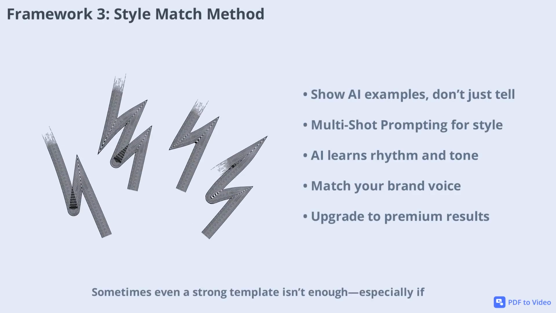Sometimes even a strong template isn't enough, especially if you want a specific style or brand voice. That's where the style match method comes in. Instead of just telling the AI to make it sound premium, you show it examples of what you want. This is called multi-shot prompting.